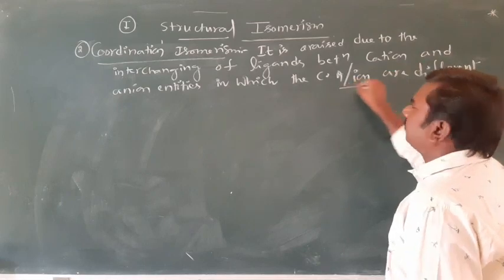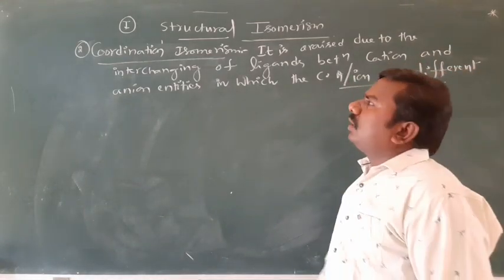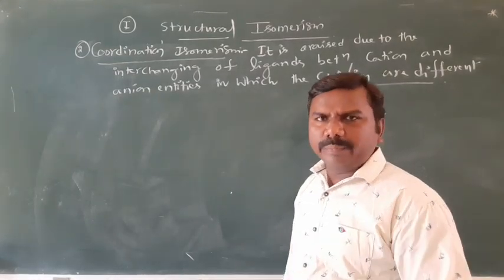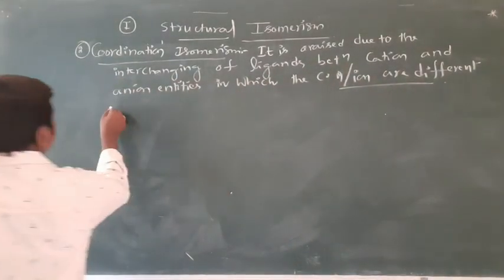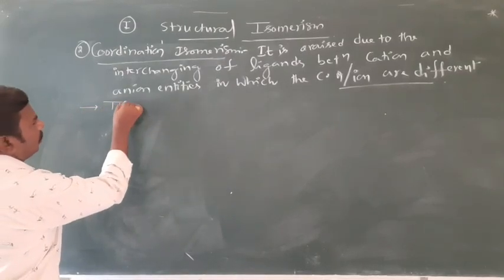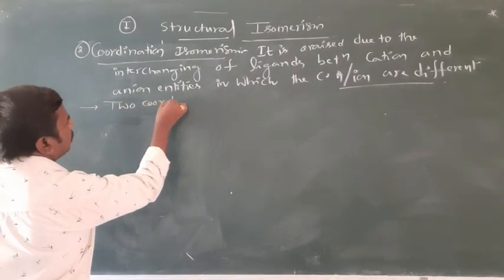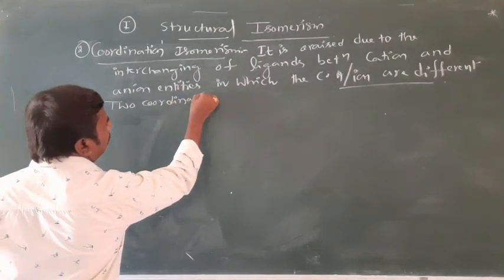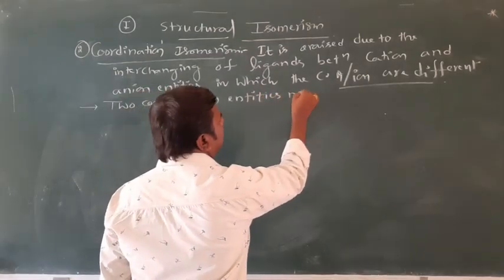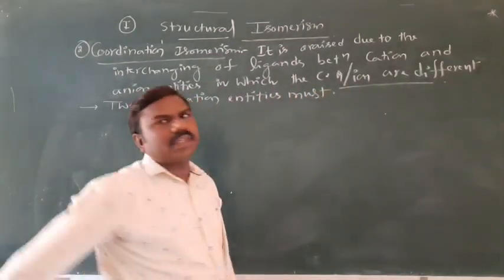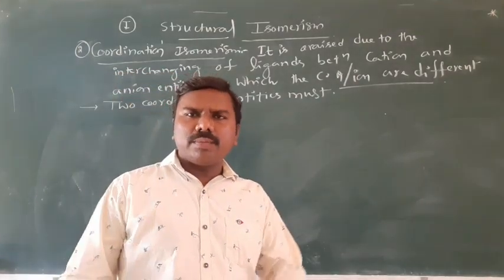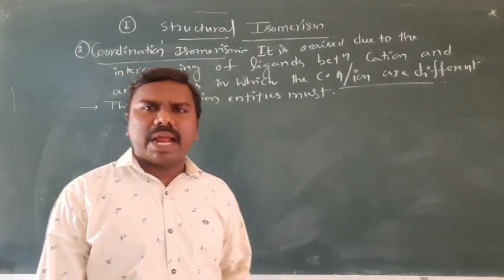That is the condition. So, definition, simply we can write this only, no problem. Here the condition is two coordination entities must be present. It means one is a cationic entity, another one is an anionic entity, both must be indicated by square brackets.